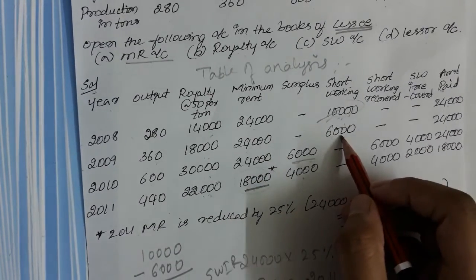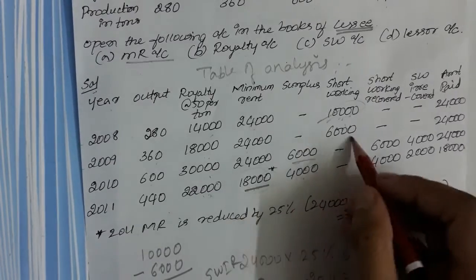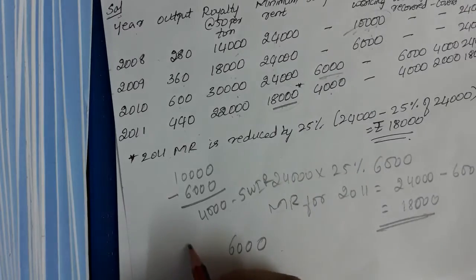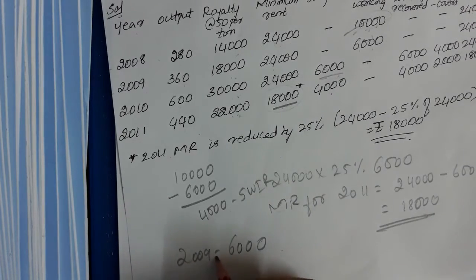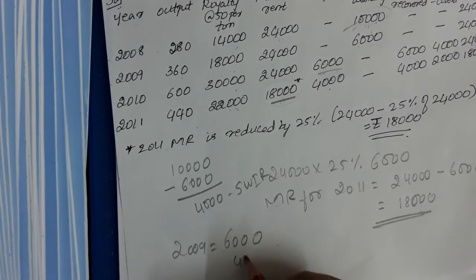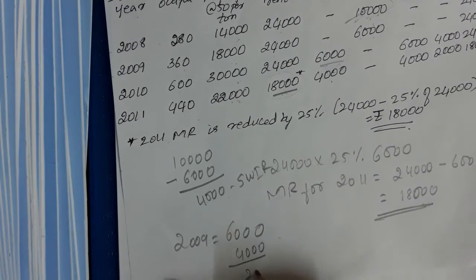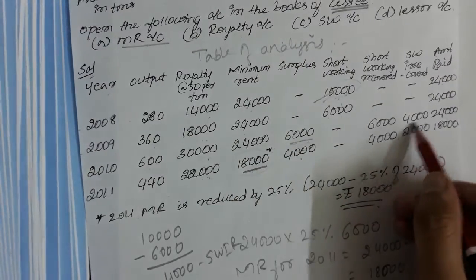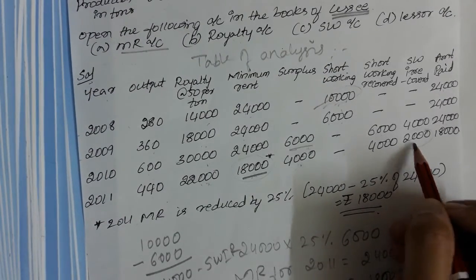We have 6,000 rupees as the short workings of 2009. The surplus of 2011 is 4,000. So the remaining 2,000 rupees is the short workings irrecoverability of 2009. I'll be writing 2,000 rupees as the short workings irrecoverability of 2009.